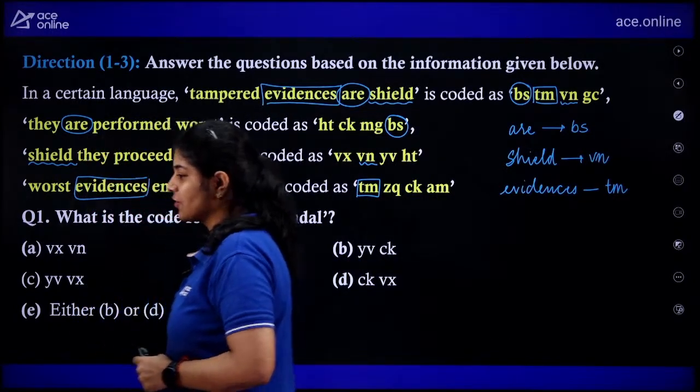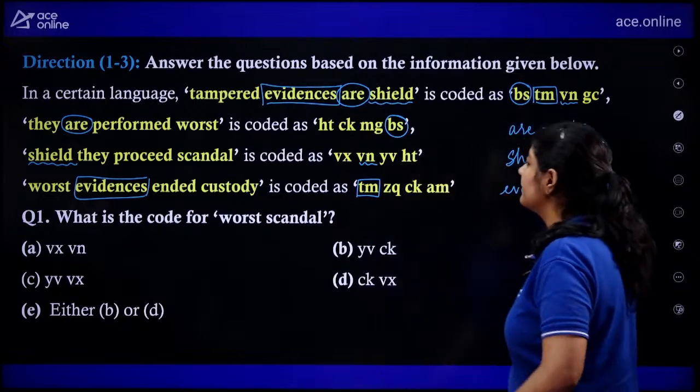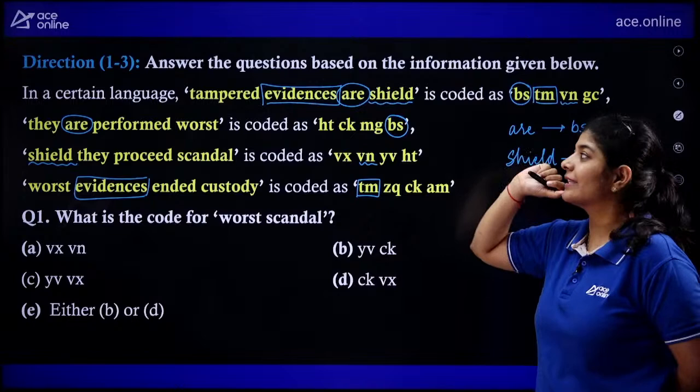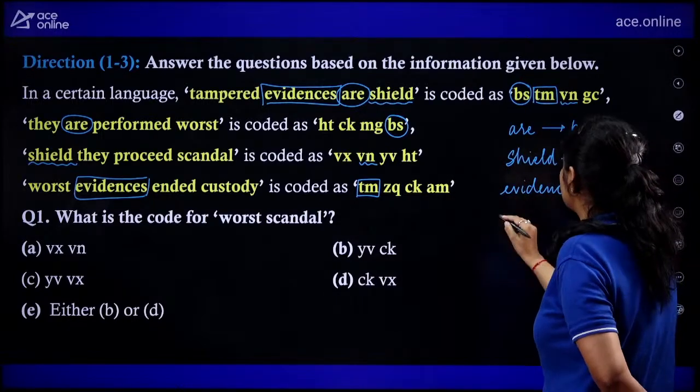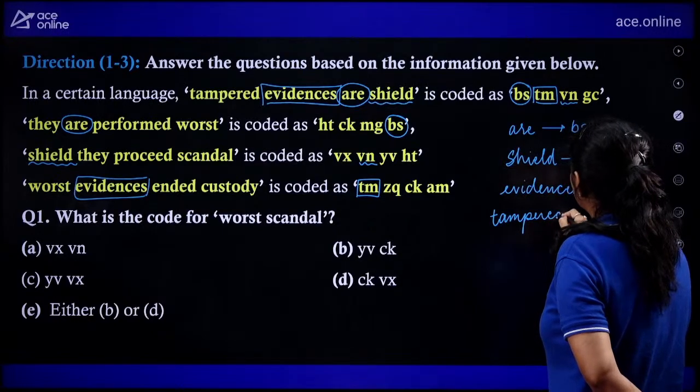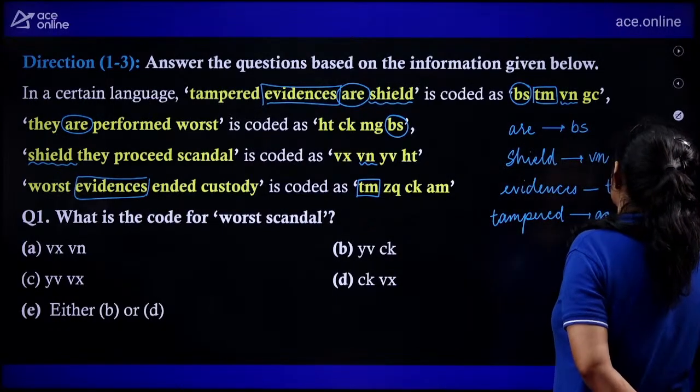A very good evening, Kishore. Let's see, Laddu, what answer we people are getting. Now, in the first line, we are left with just one word, that is tampered, and one code, that is GC. So we can say that this word tampered is coded as GC, right?